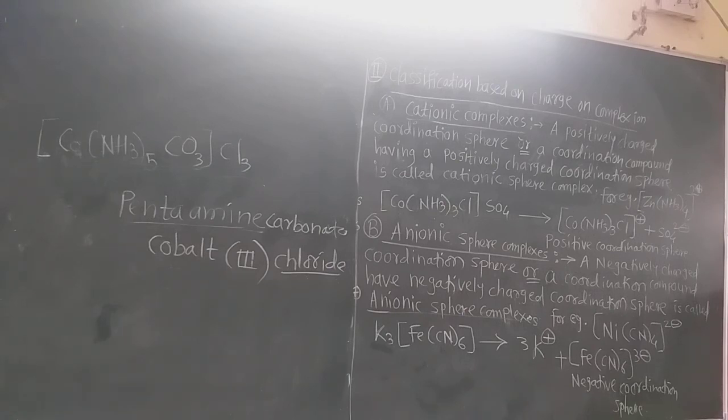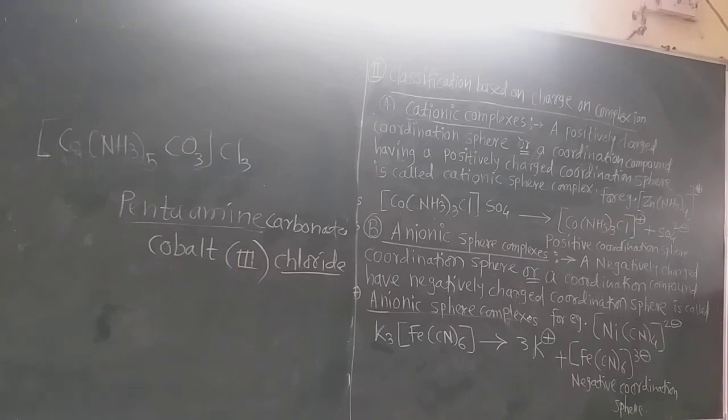That is the first rule about that. The first rule means while writing the name, how the name is written right. The name of the ligand is written in one word, and there is no space between the name of the ligand, the name of the metal ion, and the name of the counter ion also.